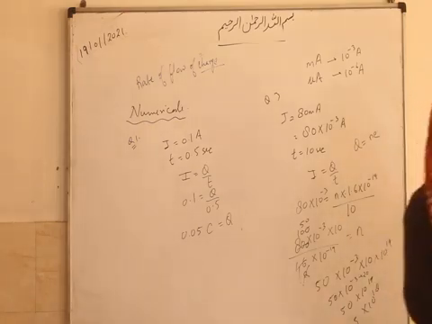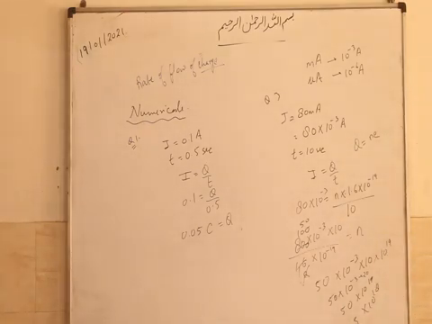Show me. 50 into 10 to the power minus 21. Acha, above. So what does this mean? 800, okay, 10 to the power minus 3. 800 into 2 zeros you increase because there is 1.60. Okay, fine. So 10 to the power minus 13.